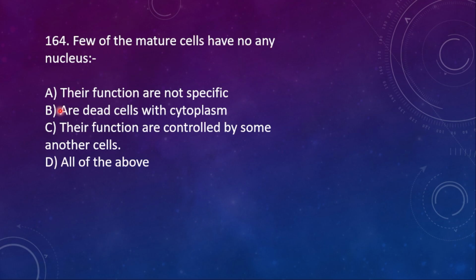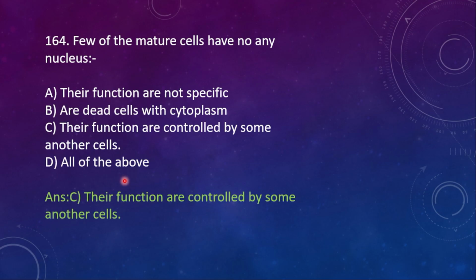164. A few of the mature cells have no nucleus. Option A, their functions are not specific; B, they are dead cells with cytoplasm; C, their functions are controlled by some other cell; D, all of the above. So here the right option is that their functions are controlled by some other cells.